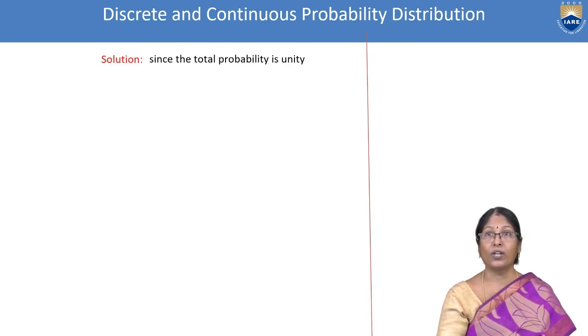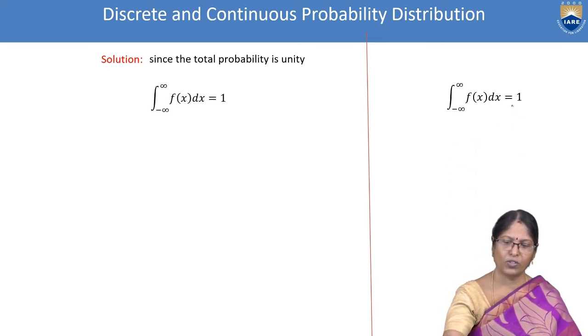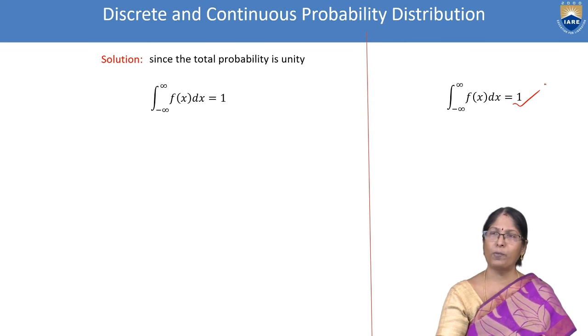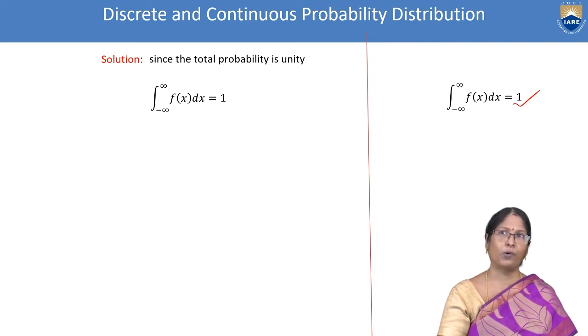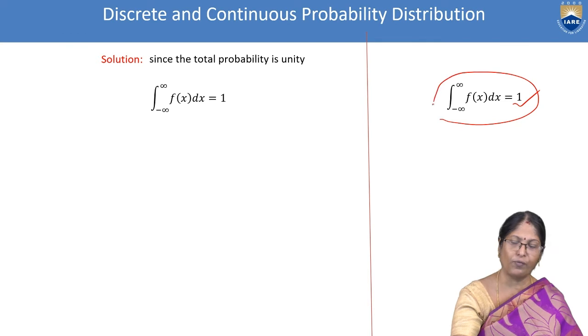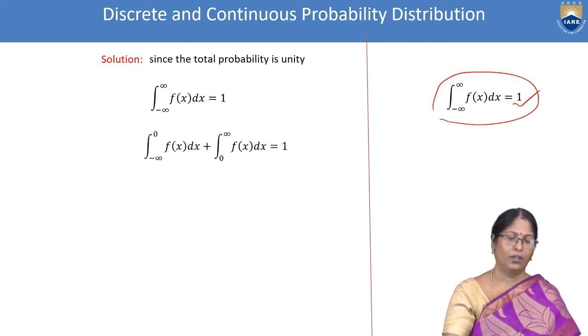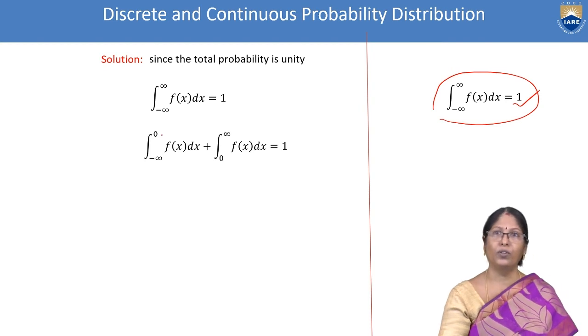Since the total probability is always unity, and because this is continuous, the problem we are dealing with comes under the continuous probability distribution. This is the formula that is written: minus infinity to infinity f of x.